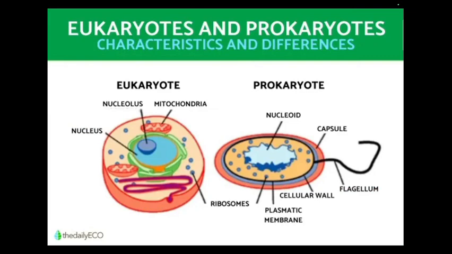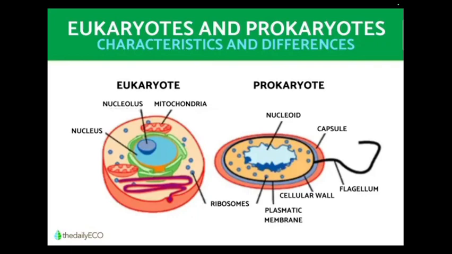But does that mean that all the cells that fulfill these conditions are the same? No. Cells can also be classified into two broad classes. One is the prokaryotic cell and the other is the eukaryotic cell. Now let's first understand these words. The word prokaryotic comes from the Greek word pro, meaning before, and karyon, meaning nucleus. So prokaryotic cell literally means cells that evolved earlier and do not have a true nucleus. So they do not have a membrane-bound nucleus.